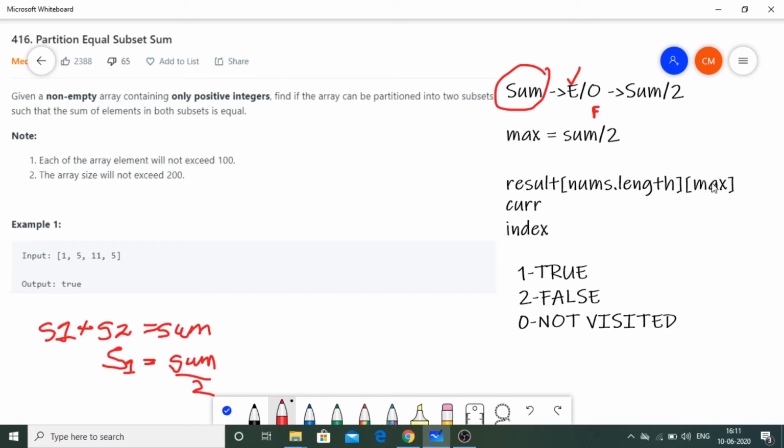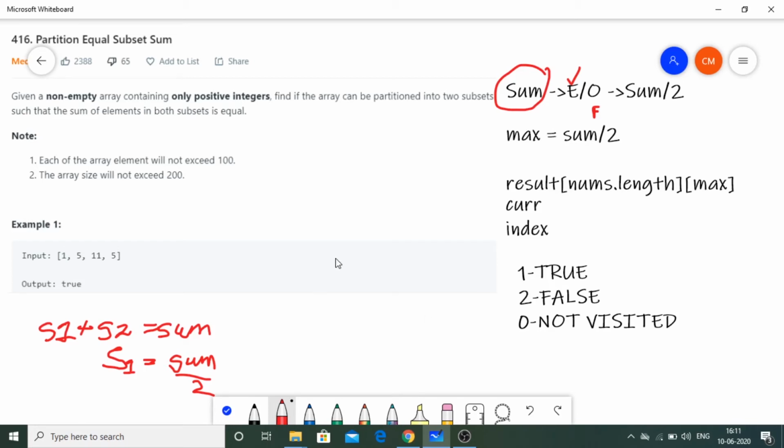So for now, as I told in the approach part, we are going to declare the result array, whose rows are going to be equal to nums.length and the columns are going to be max. And then I'm going to declare another function, that is isPartitionable, and it takes 5 parameters. First one is int max, int current, int index, the nums array and the result array. Okay, so these are the things that we feed into this isPartitionable function. Basically, isPartitionable is the most important thing of this code, where actually we would be applying our brains and where actually the calculations take place, right?